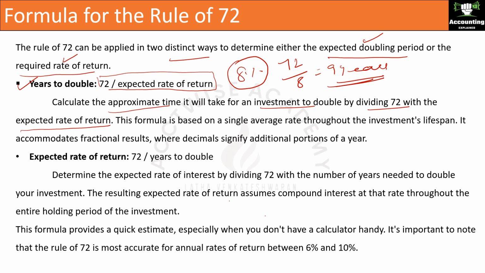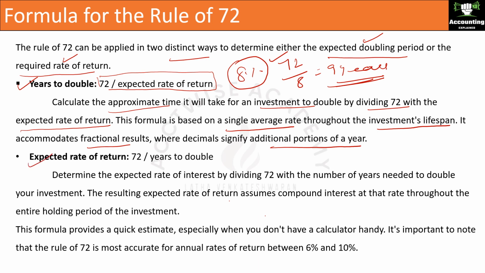This formula is based on a single average rate throughout the investment's lifespan. So we assume that the rate is 8% throughout the lifespan of the investment. It accommodates fractional results where decimals signify additional portions of a year. So if there is a decimal in your answer, you have to approximate it to an additional year, portions of a year.